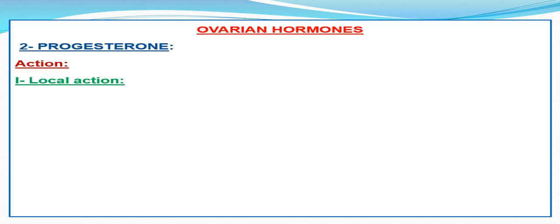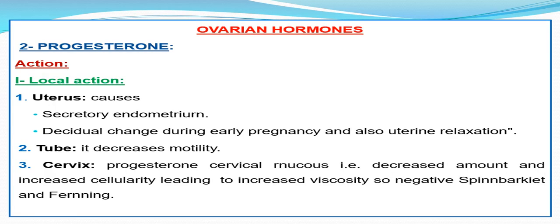Progesterone again. Progesterone has local action, general action, and central action. On the uterus, it is responsible for the secretory endometrium or decidual changes during early pregnancy and also uterine relaxation during pregnancy. On the tubes, it causes decreased tubal motility. On the cervix, it reverses the positive sperm penetration and ferning effect of estrogen and causes the cervical mucus to become more and more thickened to close the cervix during pregnancy.